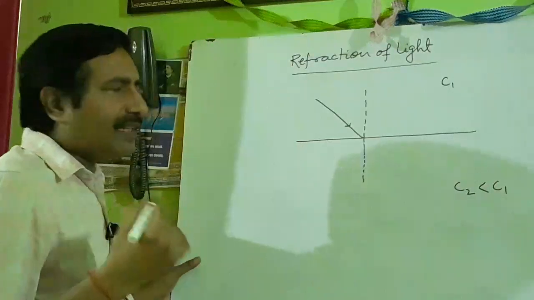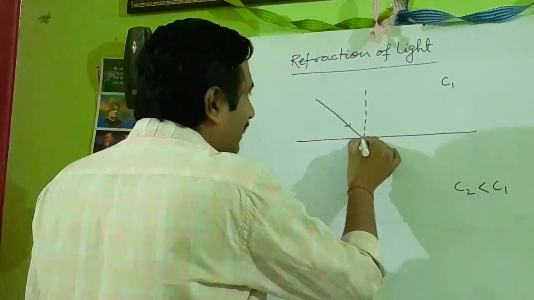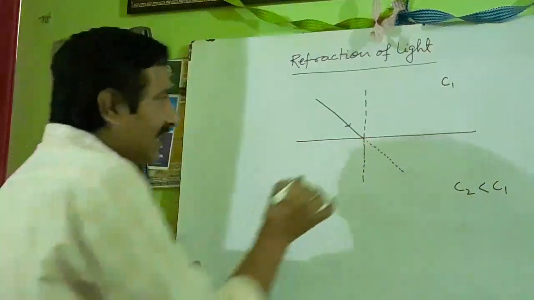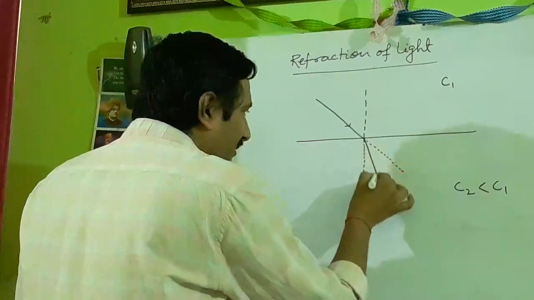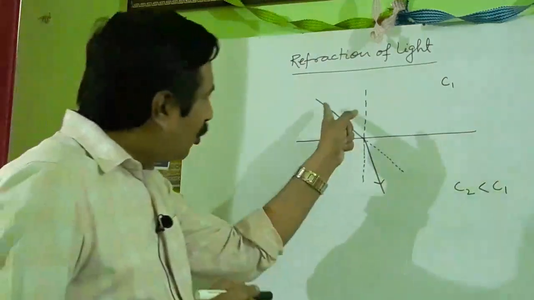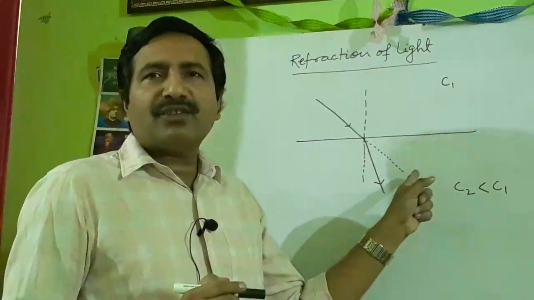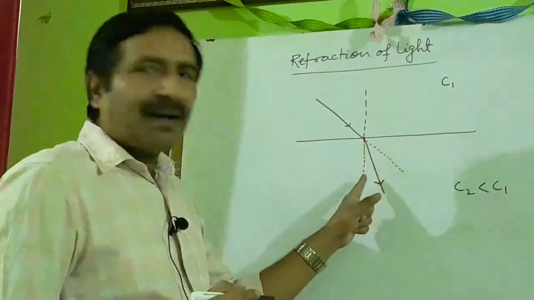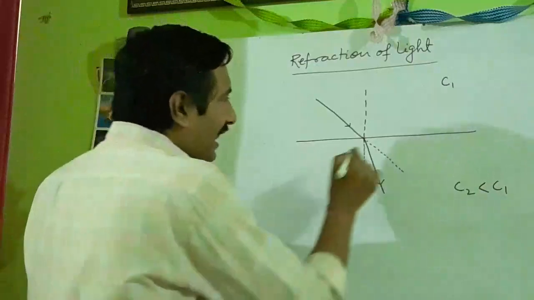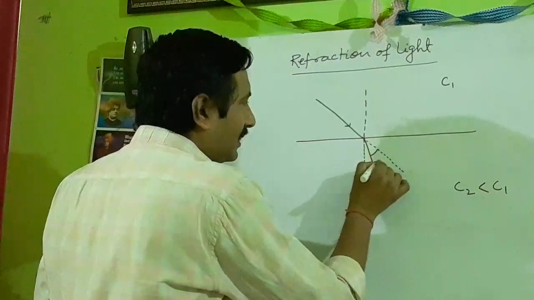It has been observed that the light doesn't propagate along the straight line. It changes its path. It should go along this line, but it doesn't. It deviates from its path, and this is the angle of deviation, delta.